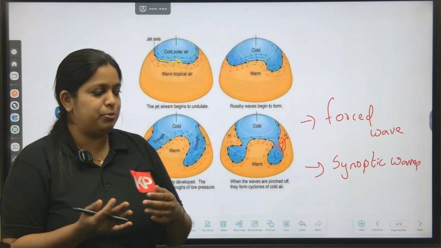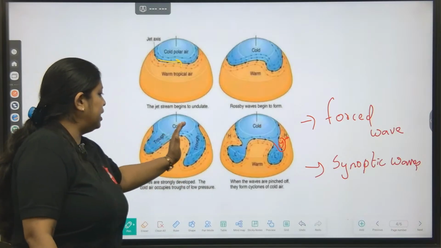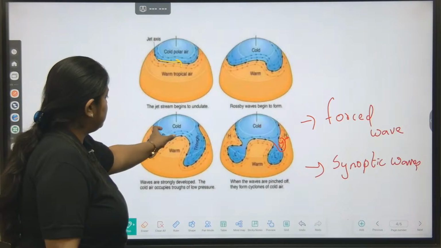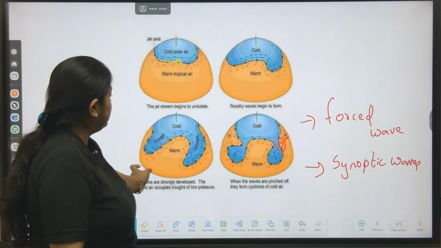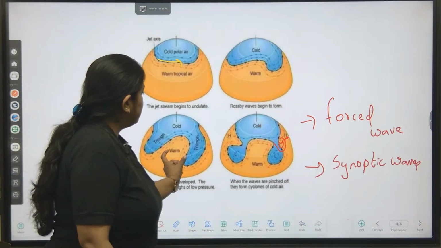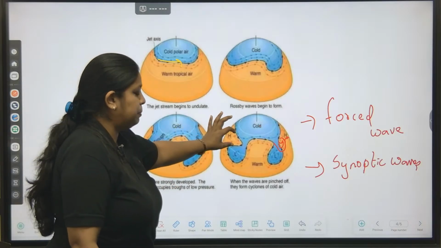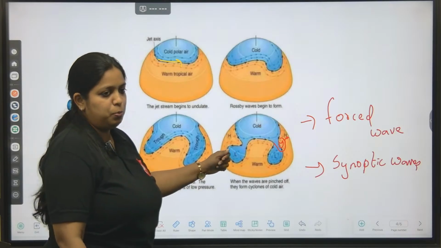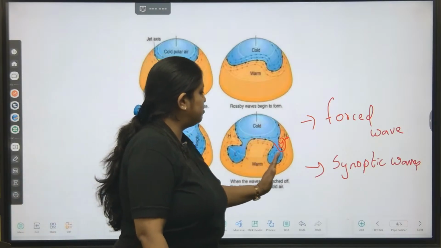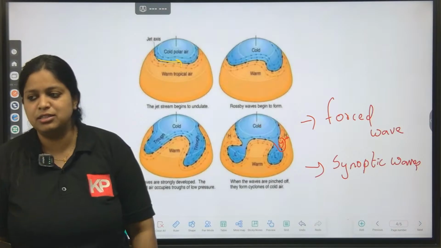When the Coriolis effect becomes weaker, it causes meandering. The meandering part towards the equatorial region is the trough, and the part towards the polar region is the ridge. The ridge is the high pressure zone, and troughs are the low pressure zones. So these meandering waves are called Rossby waves.